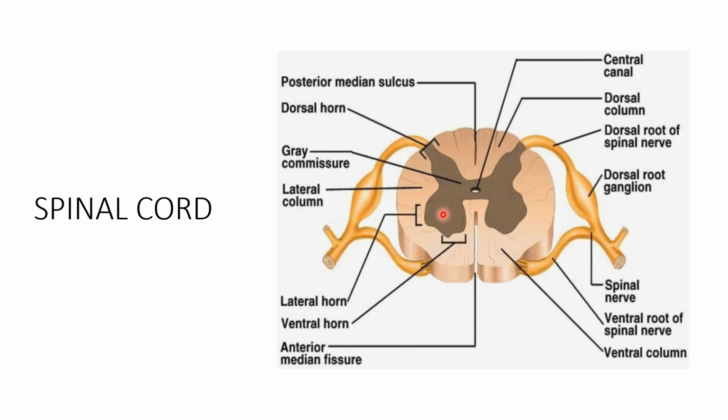This is the anterior horn, made up of motor neurons. Posterior median septum, anterior median fissure, and the dorsal root ganglion attached to the dorsal root and the ventral root of the spinal nerve. These two together form the spinal nerve.